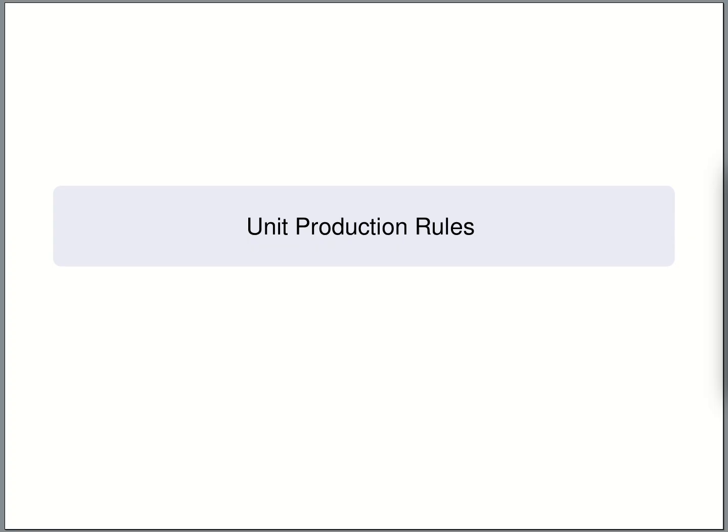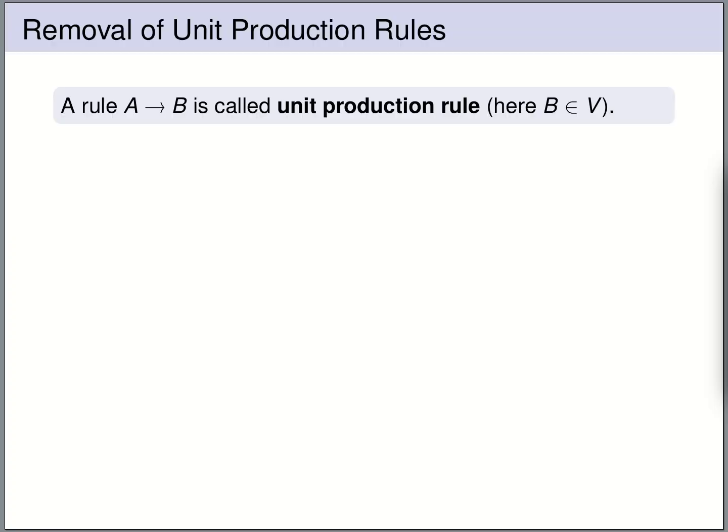Next, we will see how unit production rules can be removed from context-free grammars. A unit production rule is a rewrite rule A can be written to B, where both A and B are single variables.